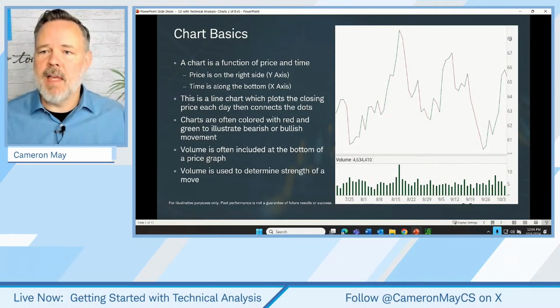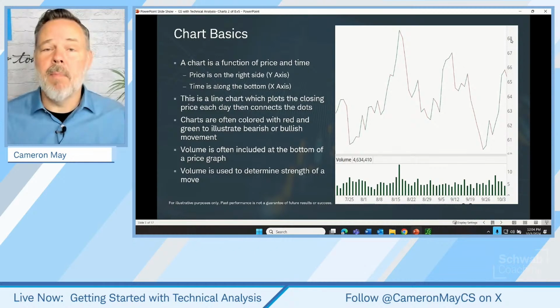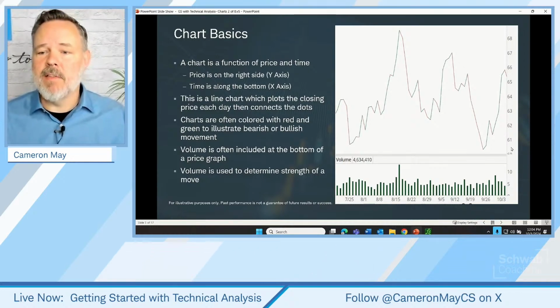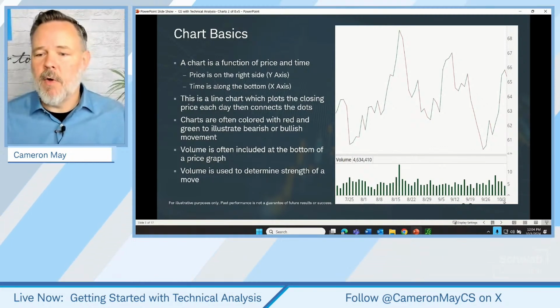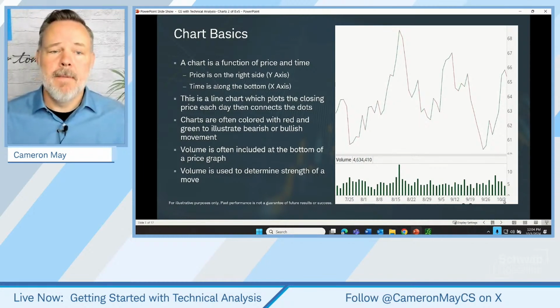So you'll see here in our example graphic, the chart y-axis goes from a price range of a high of 68 down to a low of around 61 or 60. Now, time is charted across the bottom of the chart. So this hypothetical scenario is going from about July 25th through October 3rd.